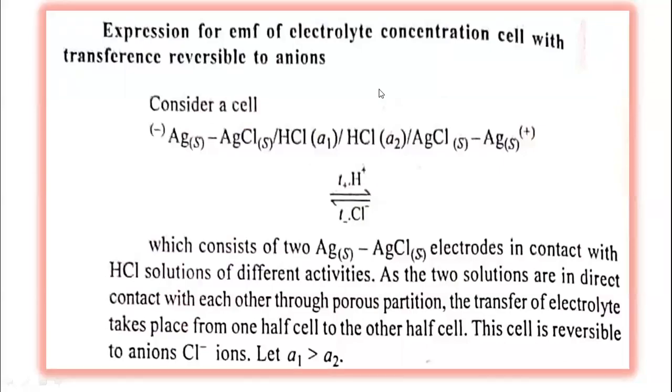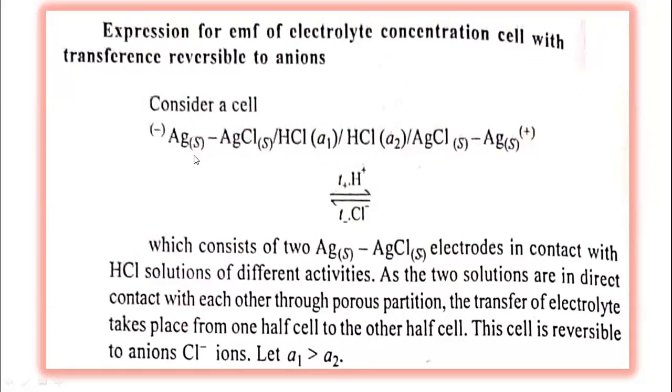In this lecture, I would like to derive the expression for EMF of electrolyte concentration cell with a transference reversible to anions. In the previous lecture, we derived the expression for electrolyte concentration cell with a transference reversible to cation. Now, the given cell is given here.